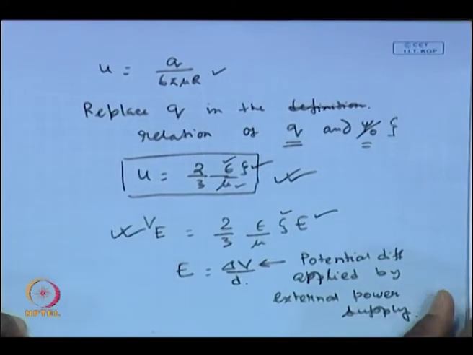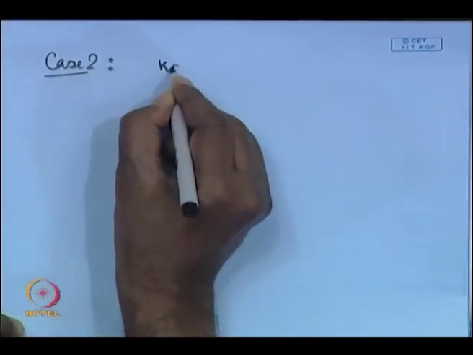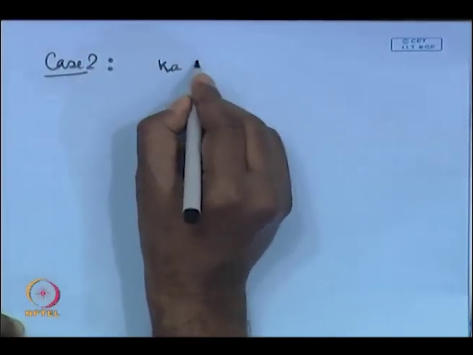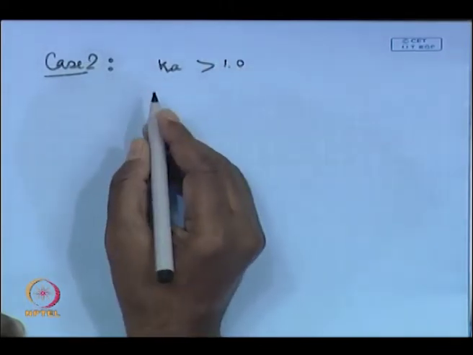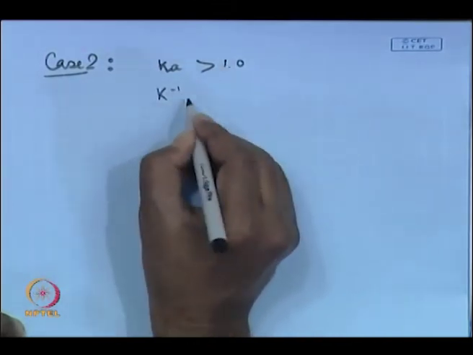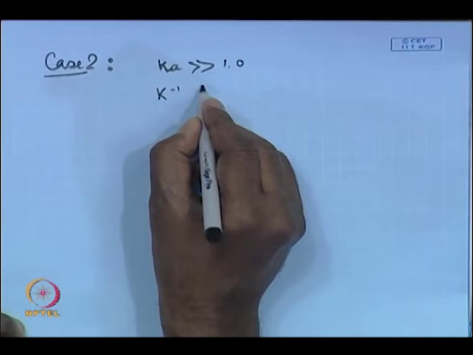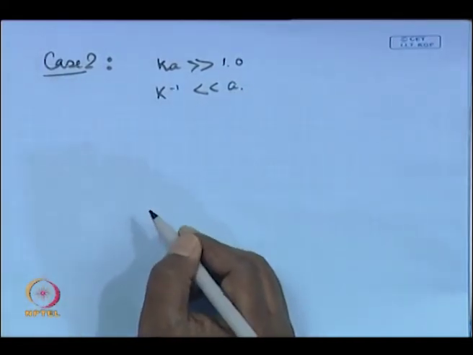Now, let us look into the other asymptote, case number 2, where kappa A is much greater than 1. In this case, kappa inverse is much less than A. So, we are talking about an electric double layer which is very thin.